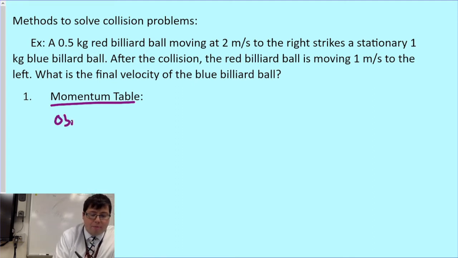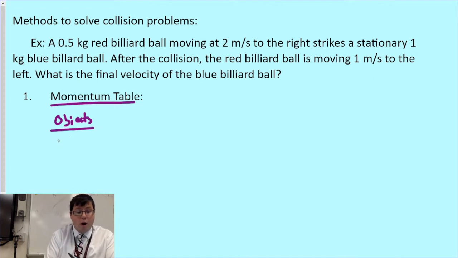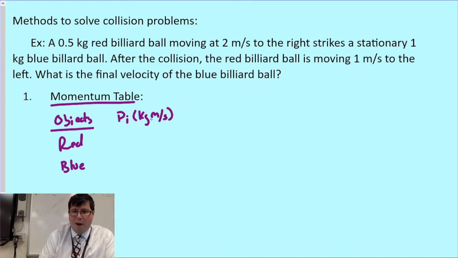So to list out my objects, our known objects include the red billiard ball and the blue billiard ball. Our next column is going to have the initial momentum. And let's go ahead and put the units in here, kilogram meters per second. That way I don't have to keep putting units in my table. As long as I have units in my column headers, I'm good to go.